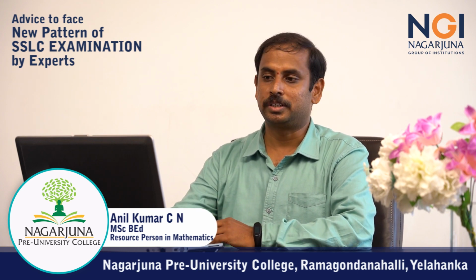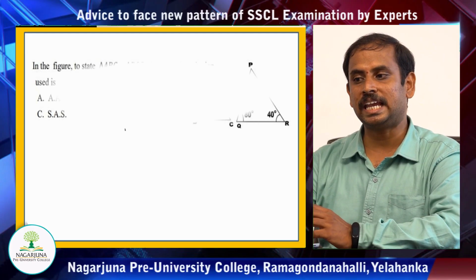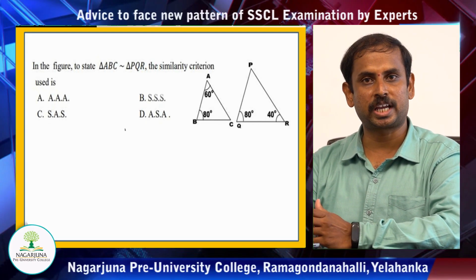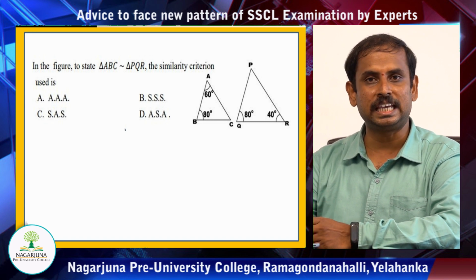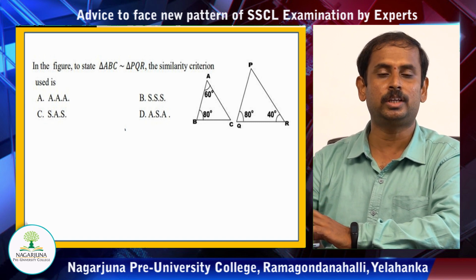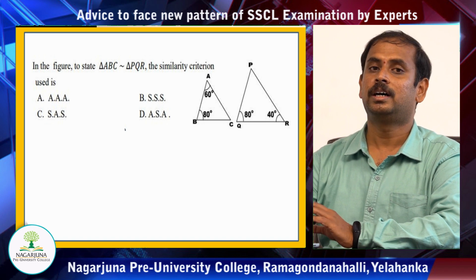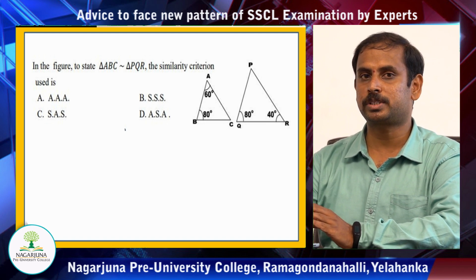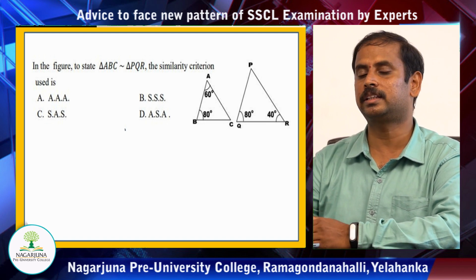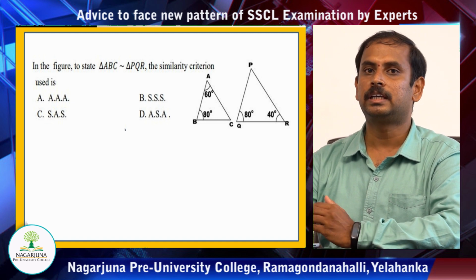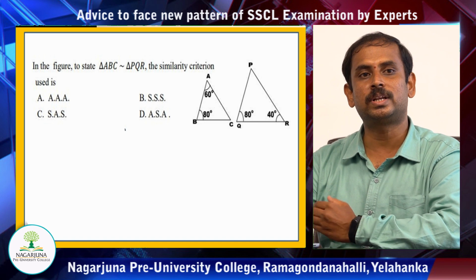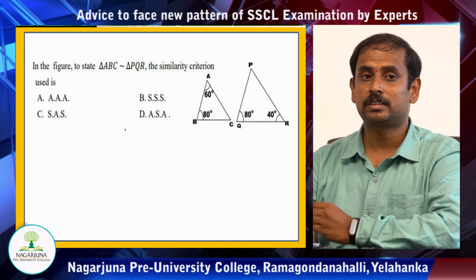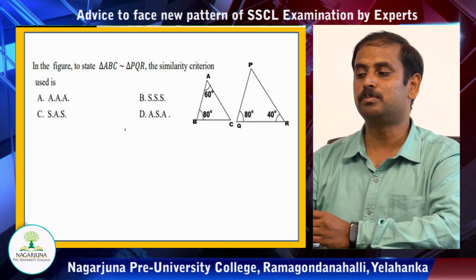Okay, right. So let us have an example of such kind. Observe this question, children. In the figure, to state the triangle ABC being similar to triangle PQR, the similarity criterion that can be used is, okay, observe the question carefully. You have 4 different options there, which state the different criteria. That is AAA criterion, SSS criterion, SAS criterion, as well as ASA.